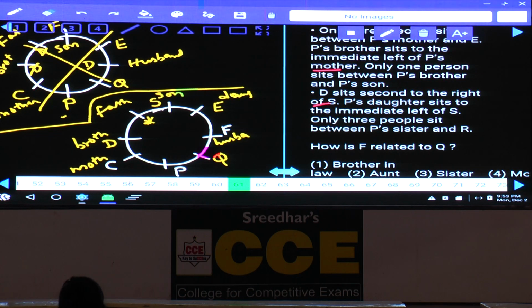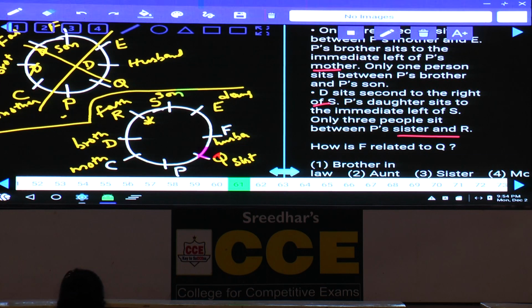Daughter is to the immediate left hand side of S. And P's daughter sits to the immediate left of S. There are 3 people between P's sister and R. Sister and R, tell me how many persons are there? 3 people. That means these 2 persons must be opposite to each other. Tell me where should this R be? Finally, R must be here. If R is here and these 2 persons, sister and R, are opposite, then Q is the sister.